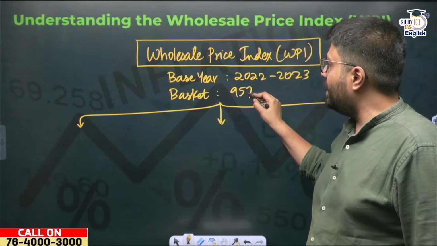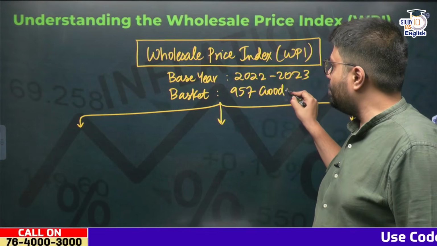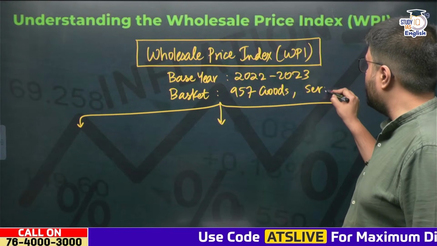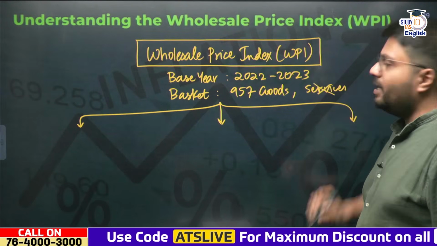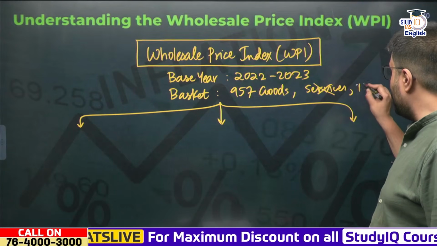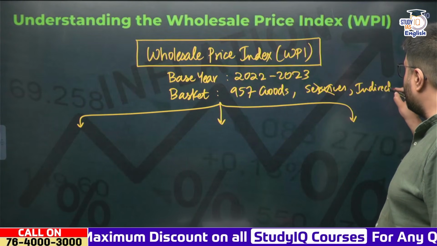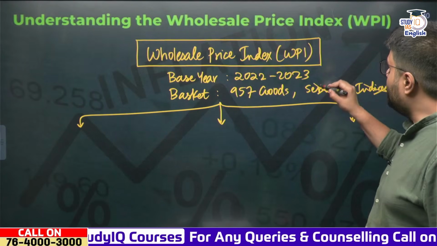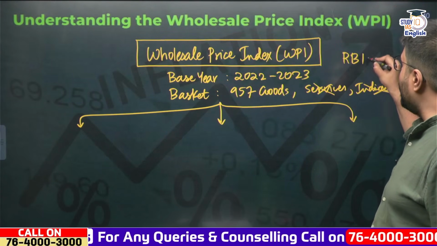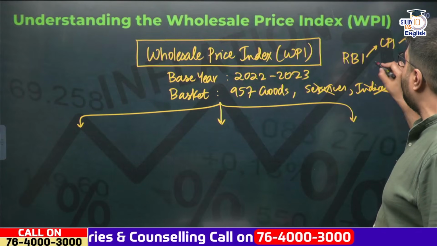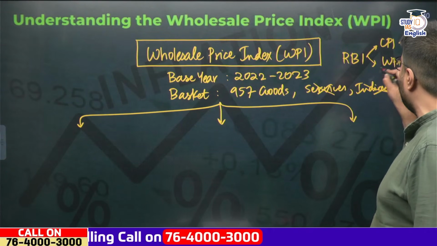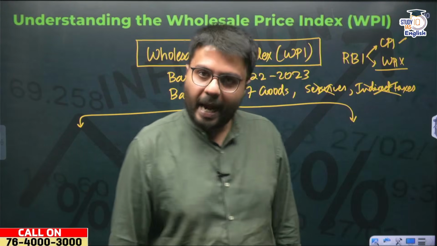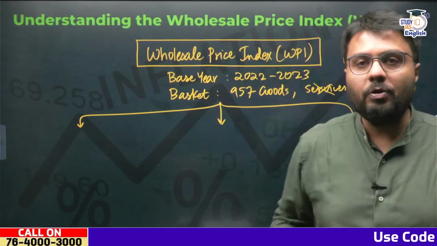Now the wholesale price index covers inflation in as many as 957 goods. What you have to understand is that inflation in services is not calculated as far as WPI is concerned. In India, as I told you, indirect taxes are not taken into account when calculating the wholesale price index. Similarly, the RBI relies on inflation at the consumer level for its inflation targeting, and it does not rely upon inflation at the wholesale price level. Right? So this is what you need to understand about WPI.